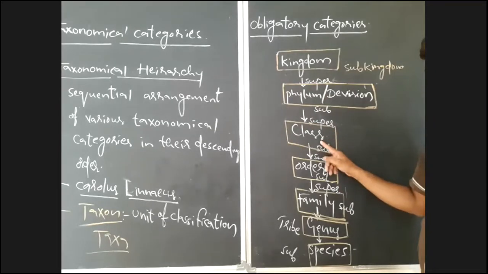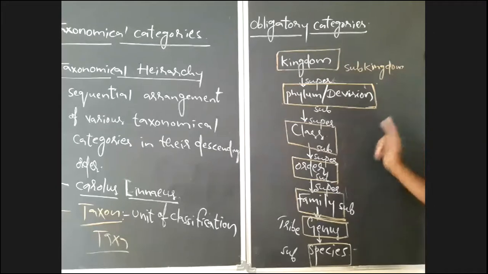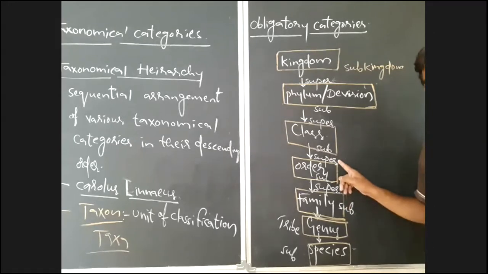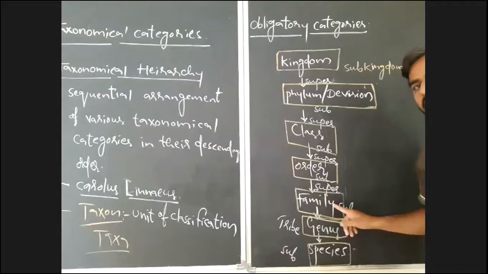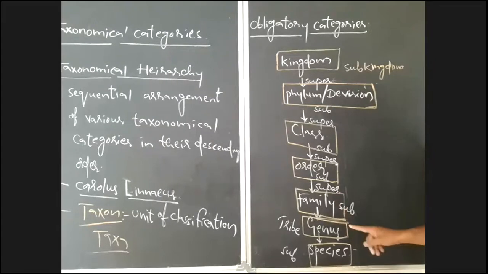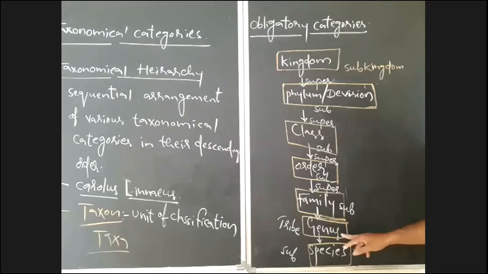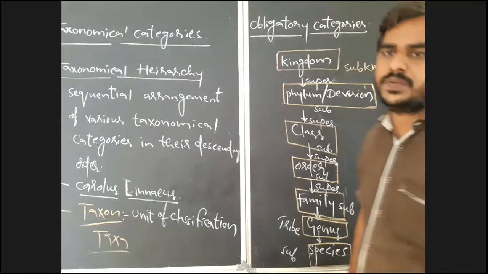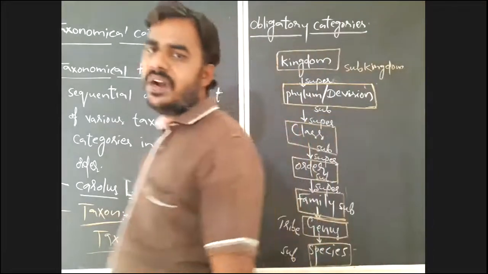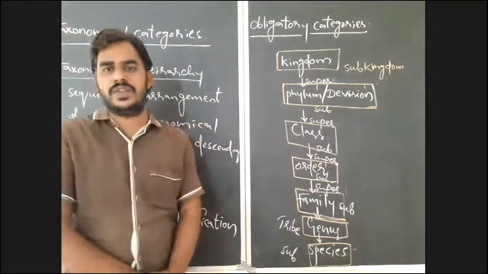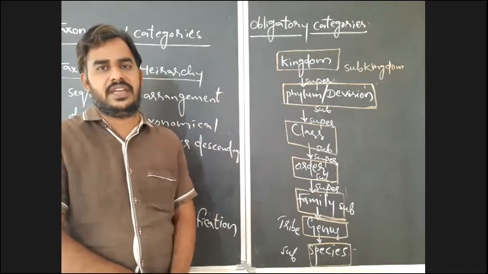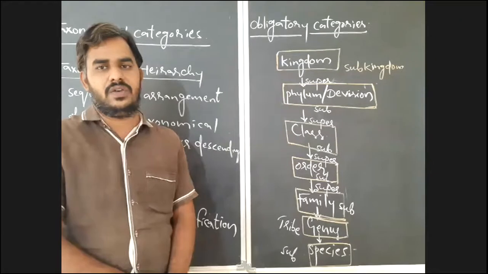Before class, superclass. After class, subclass. Before order, superorder. After order, suborder. Before family, superfamily. After family, subfamily. After the genus, there is a tribe. Before species, a tribe is there. And after tribe comes species; after species, subspecies is also there. So like that, you have to remember.